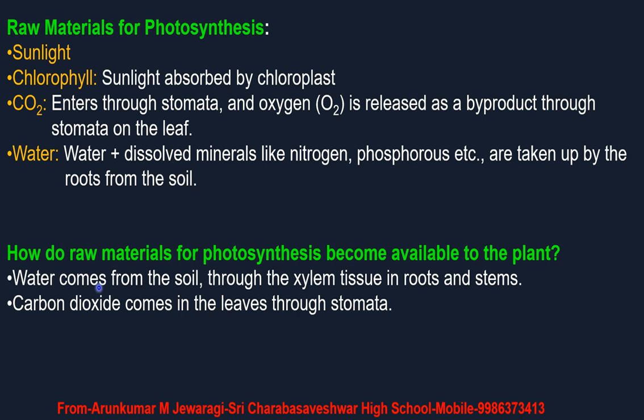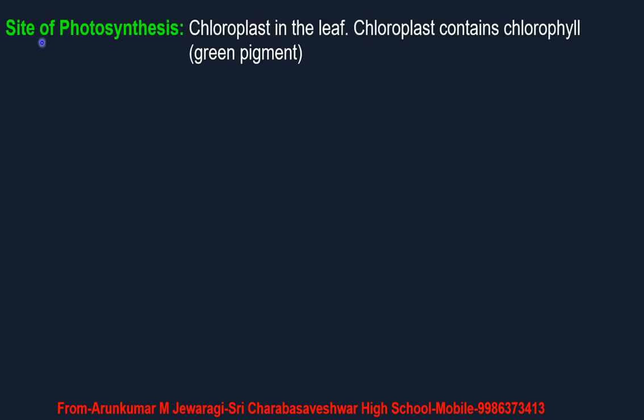So how are these raw materials available to the plant? They are available through the xylem tissue, which is present in roots and stems, and through stomata, which absorb carbon dioxide. Okay, so these are some important things related to the process of photosynthesis, which takes place in the leaves.